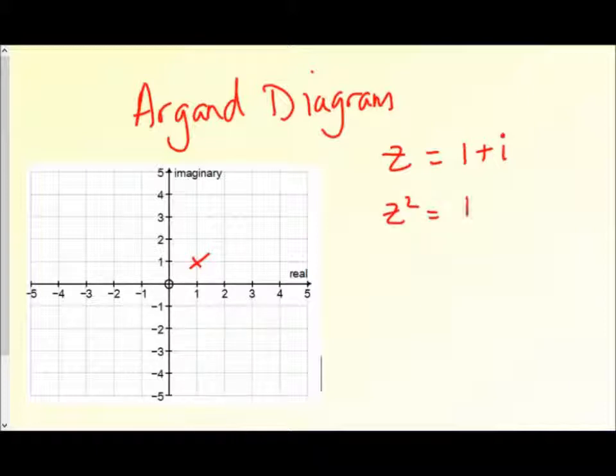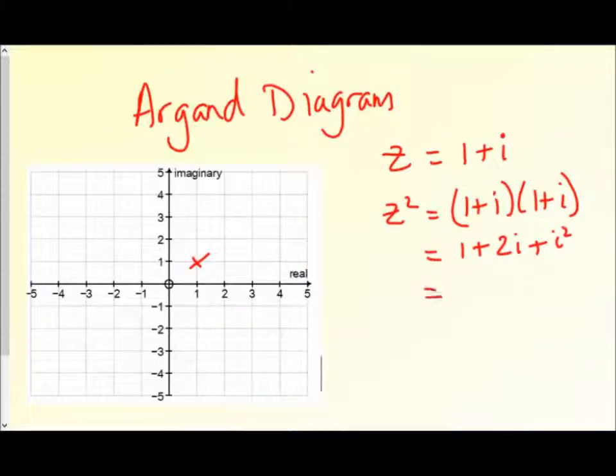So z squared is going to be (1 plus i) squared. So multiply that out and work out what you get. Remembering that i squared is minus 1, we end up with just 2i. So on the Argand diagram, z squared is going to be there.